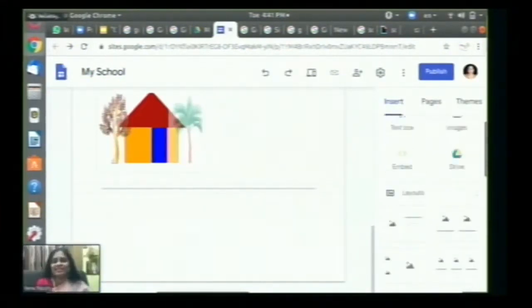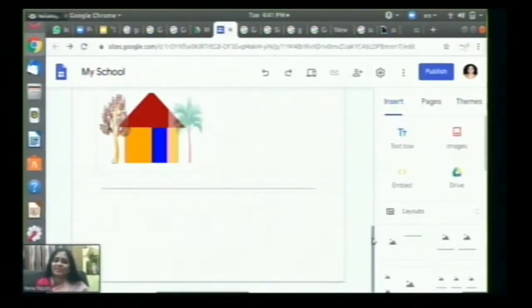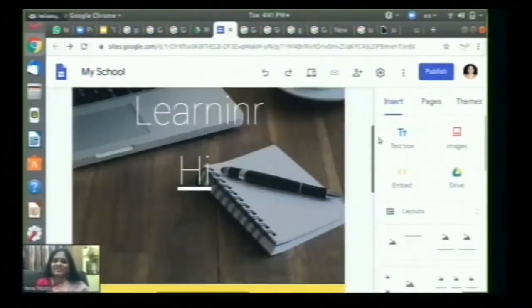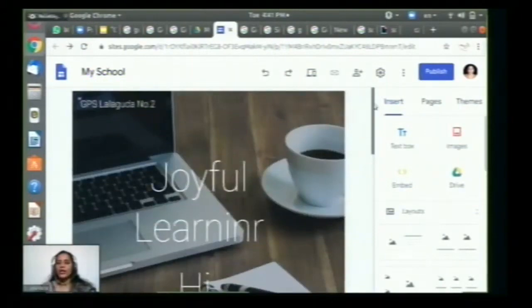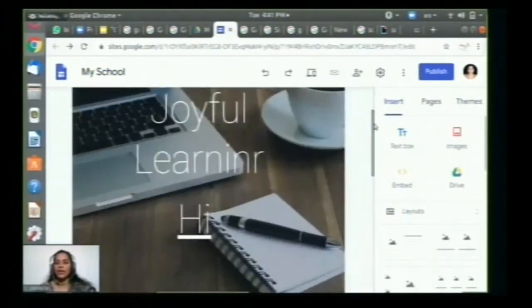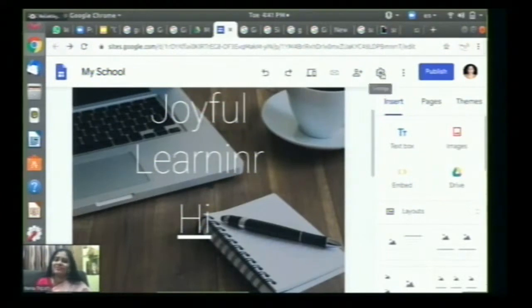Once you are done with this page, can you show us some good themes that are available for the website? Yes, ma'am. After completing explaining the other buttons over here, I'll definitely show you the already finished websites or e-portfolios, like I am telling you in the beginning.